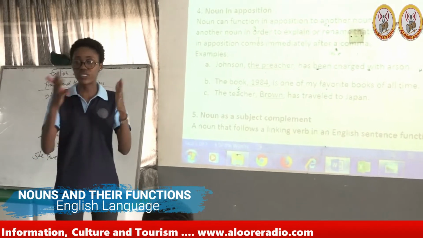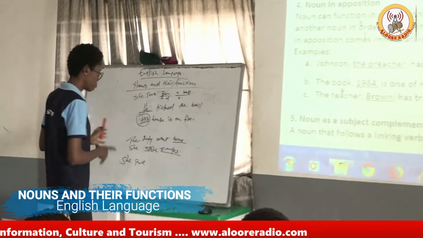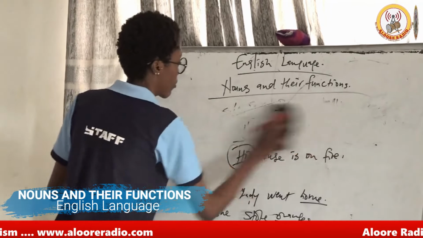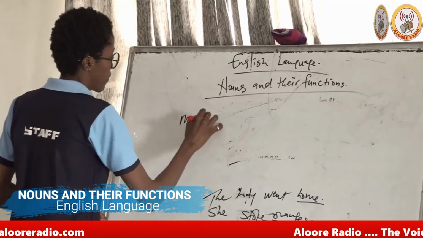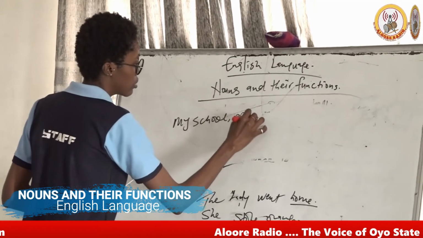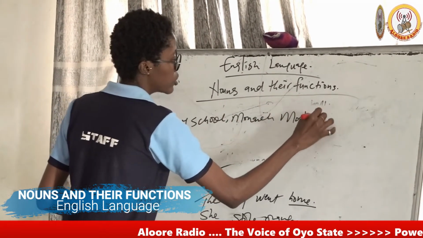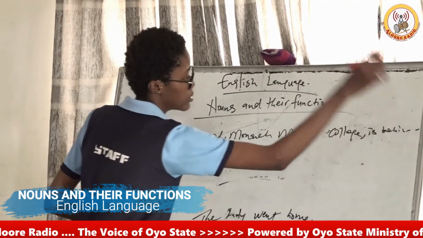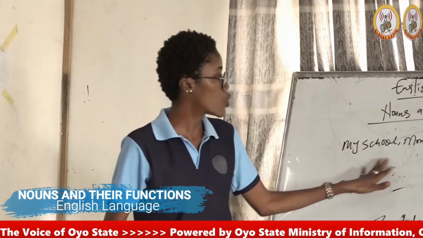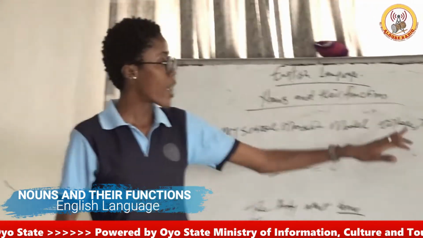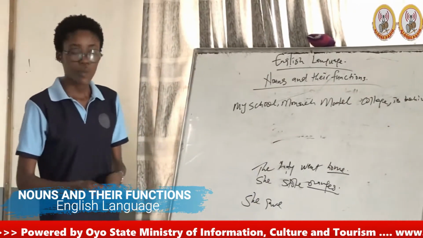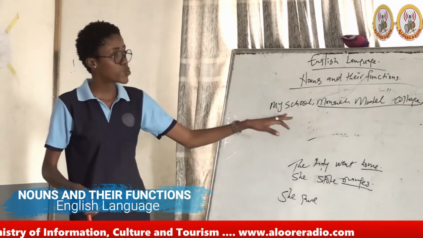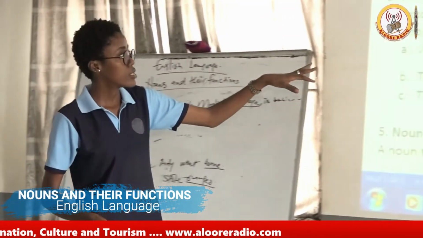You can see that when we start with my school, okay, when we have my school, Monarch Model College is behind blah, blah. Okay? Now we are having my school and Monarch Model College. And after that, we are having the verb is. But the noun in apposition is the Monarch Model College. We can't pick my school or Jonathan as the noun in apposition.